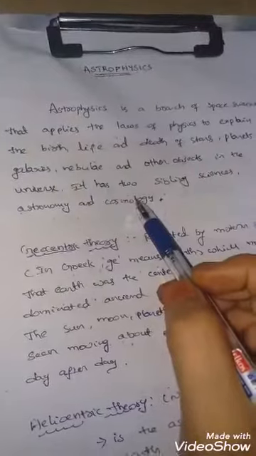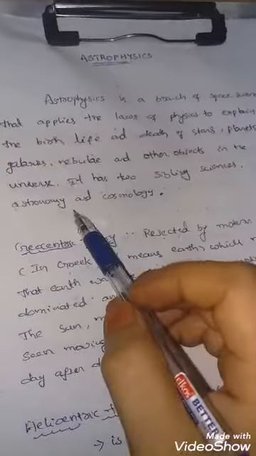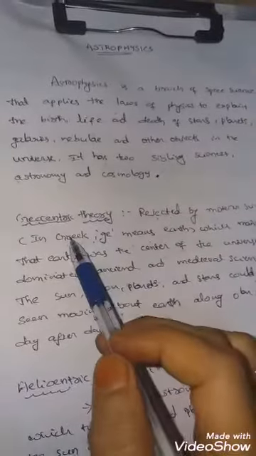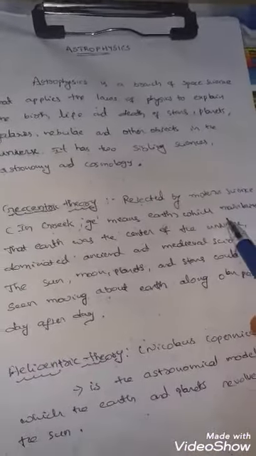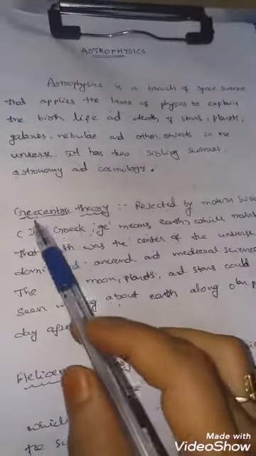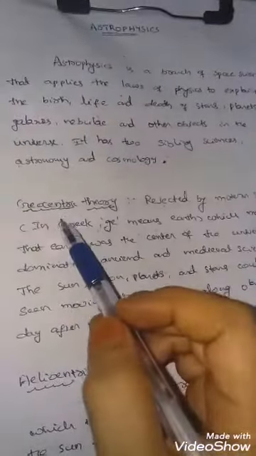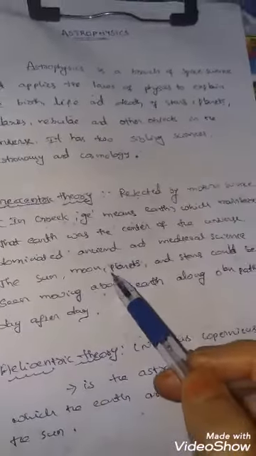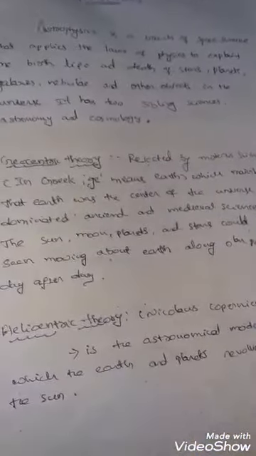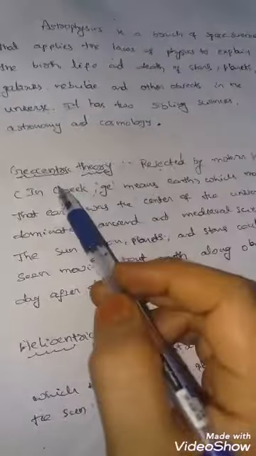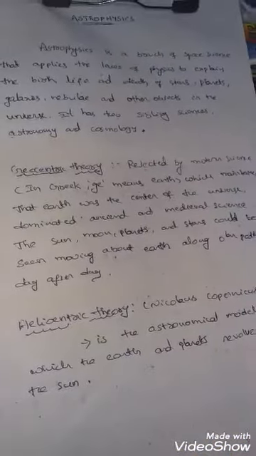Okay, it has two sibling sciences, astronomy and cosmology, which together we can say make up astrophysics. So firstly, to know about astrophysics, there are two theories. The first one is the geocentric theory, which is rejected by modern science. Geo means earth in Greek. As the name itself says, in the geocentric theory the earth was the center, and the sun, moon and all planets revolve around the earth in their own circular paths. That is the geocentric theory, which was totally rejected.